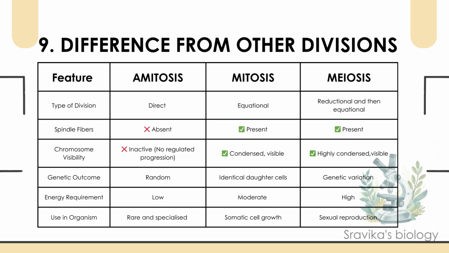Difference from other divisions. Amitosis: direct, no spindle, random segregation. Mitosis: equational, produces identical cells. Meiosis: reductional, leads to variation. Energy cost: low for amitosis, moderate for mitosis, high for meiosis.